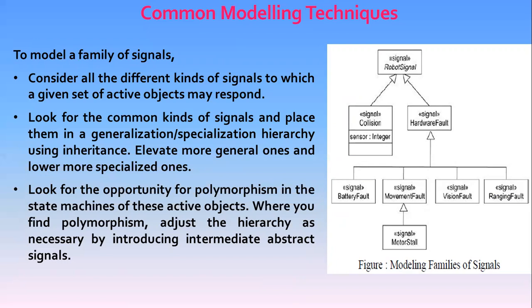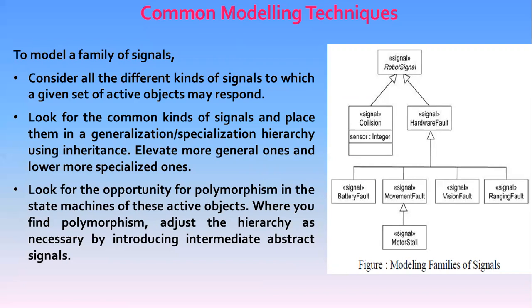Here we look for the common kinds of signals and place them in a generalization or specialization hierarchy using inheritance, placing more general ones higher and more specialized ones lower. We look for opportunities for polymorphism in the state machines of these active objects, and where we find polymorphism, we adjust the hierarchy as necessary by introducing intermediate abstract signals.